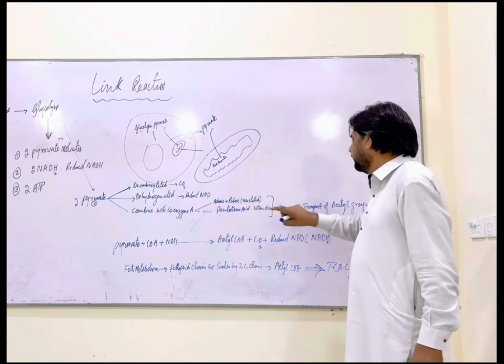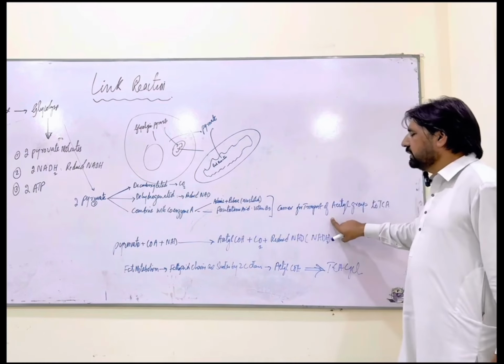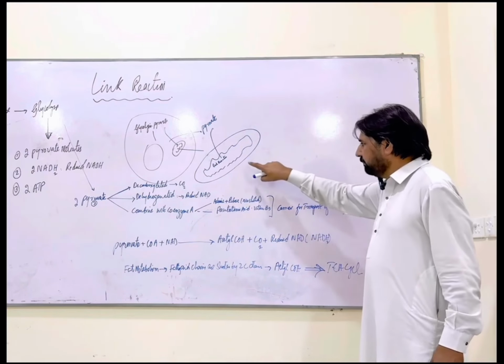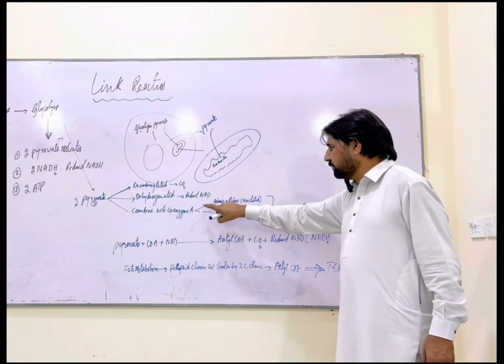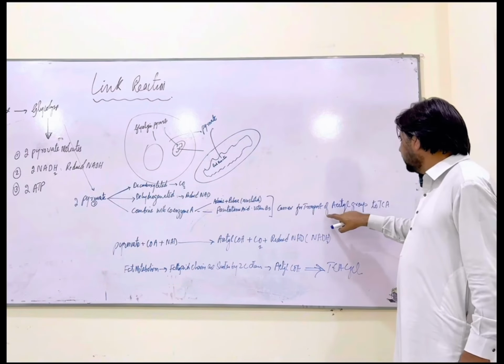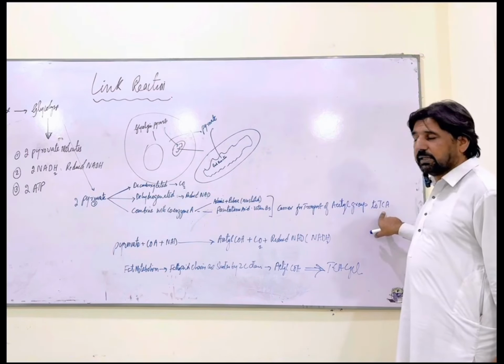This coenzyme A acts as a carrier molecule for the transportation of pyruvate. Pyruvate is converted to acetyl CoA and is transported to the cycle known as the Krebs cycle.